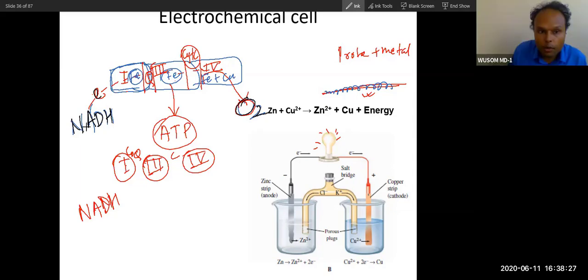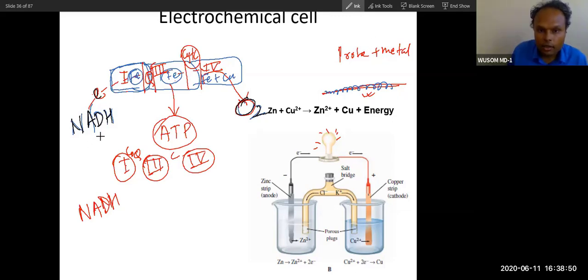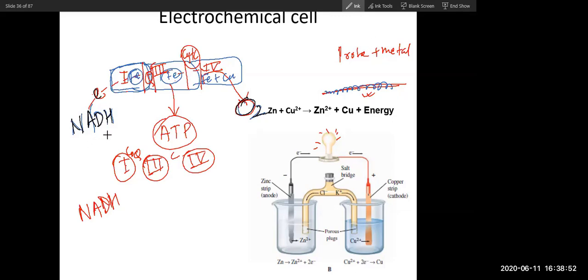Why do electrons move from NADH to oxygen? To balance the ionic charge. NADH is positive and oxygen is negative.